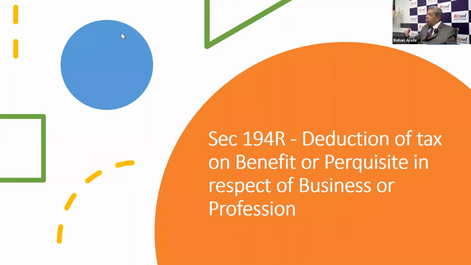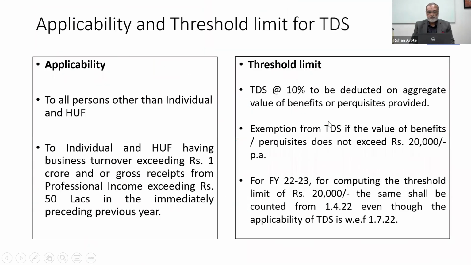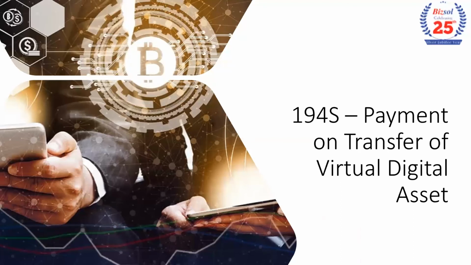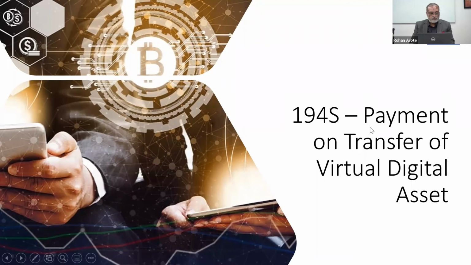Let's see 194S. Can you elaborate on the 194S presentation, please? So, section 194S, virtual digital assets.